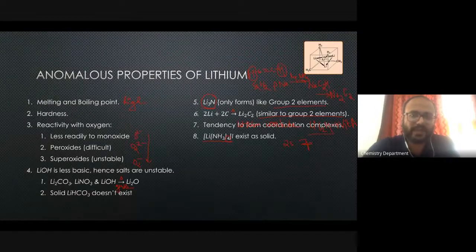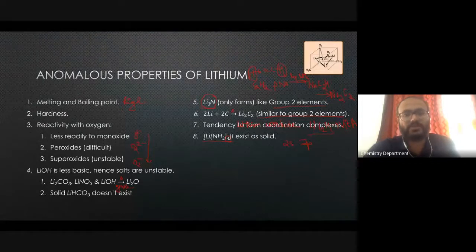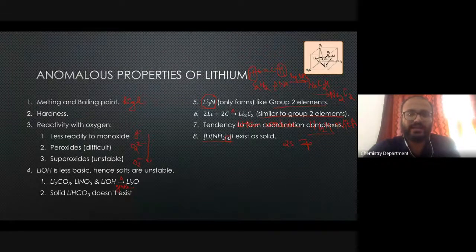Here this extended coordination is possible because it is not a usual two-electron bond. It is not a two-electron two-center bond, but rather a multi-center two-electron bond. That's why it is able to show a higher coordination number. So you shouldn't be confused about why lithium can form a higher coordination number than 4.